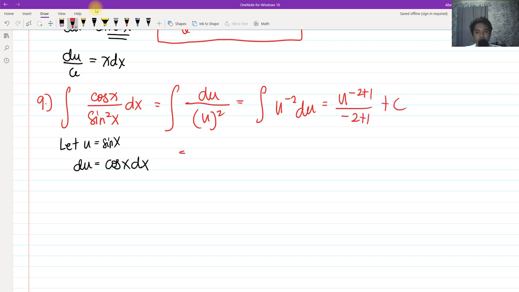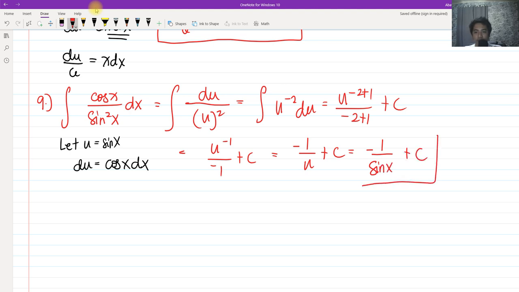So our answer would be u raised to negative 1 all over negative 1 plus c. Or in other words, that would be negative 1 all over u plus c. So we have eliminated the negative sign, so that we have negative 1 all over sine of x plus c. So that would be our answer for this problem.